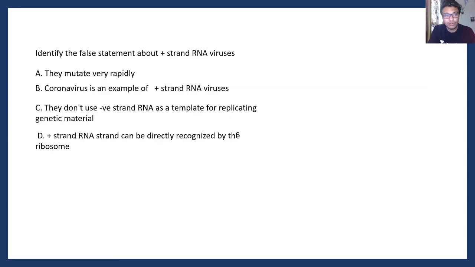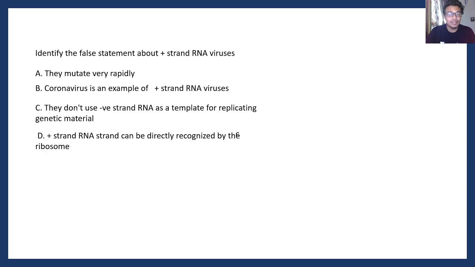Okay, next type of question that can possibly be asked is from viruses. Here they ask to identify the false statement about plus-strand RNA viruses. The options are: they mutate very rapidly; coronavirus is an example of a plus-strand RNA virus; they don't use negative strand RNA as a template for replicating their genetic material; plus-strand RNA can directly be recognized by the host ribosome.